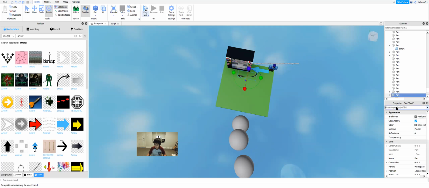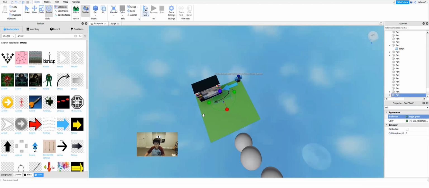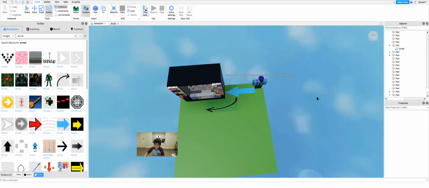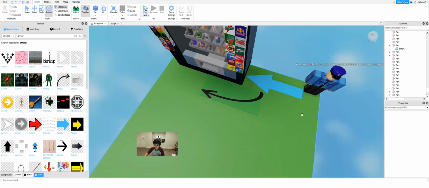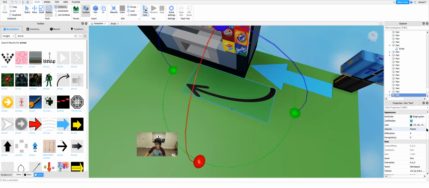We will make this transparency 0, but we will make its color a split color, and we'll make it really bright green. Oh, this brick color is shamrock.